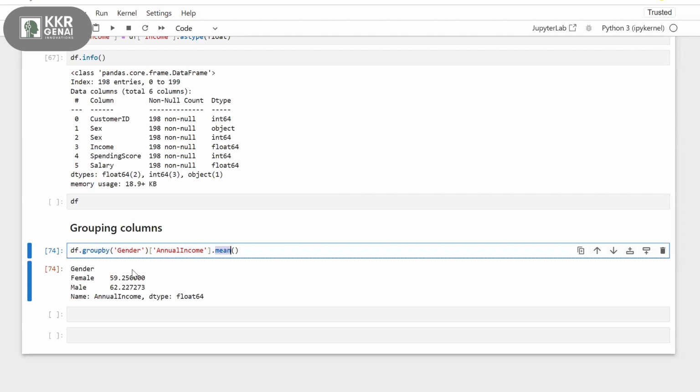It will calculate the mean of average income for this specific gender. First it will group by gender, and after grouping by gender, it will take the annual income record and calculate the mean for females and for males. This is how you group the things by grouping the columns.